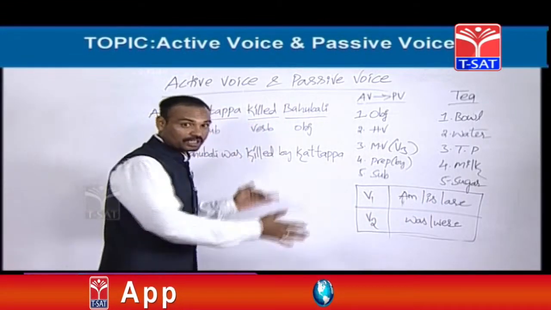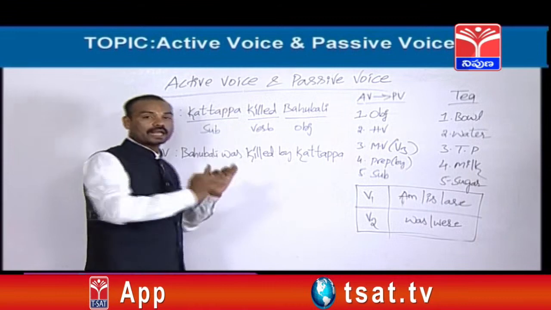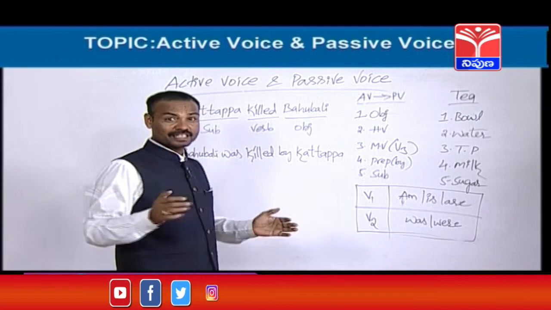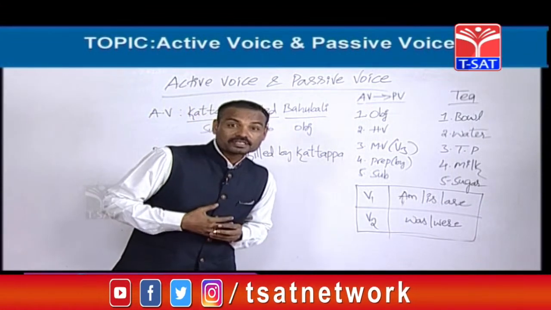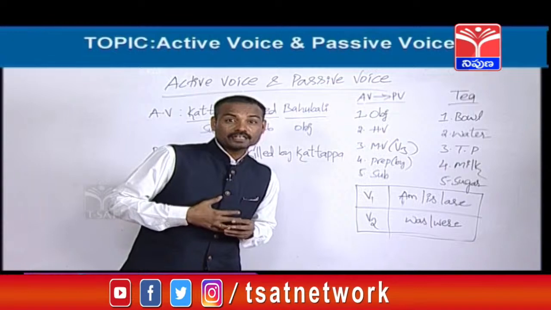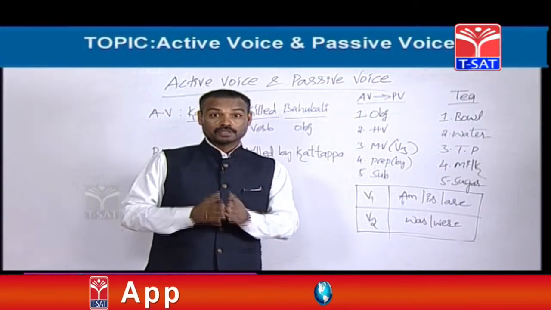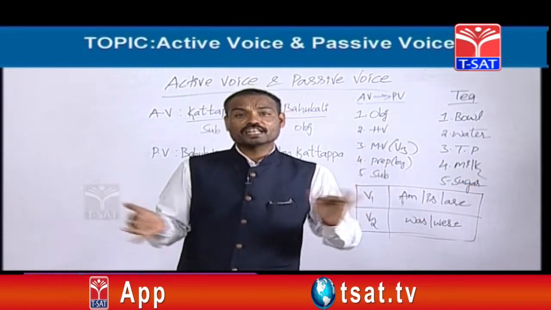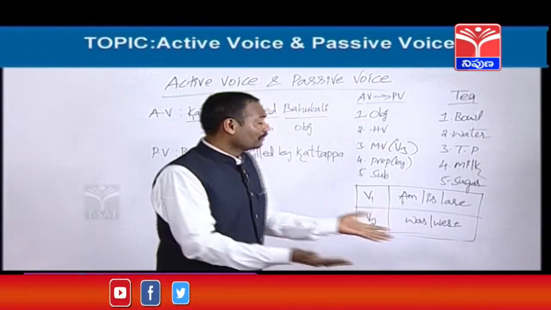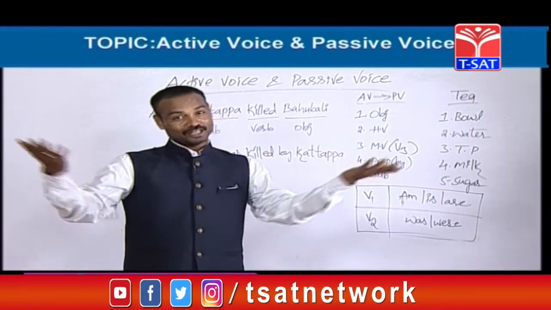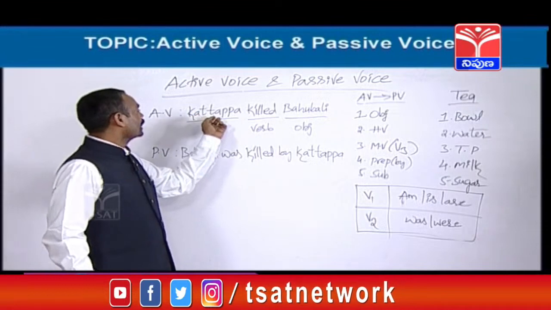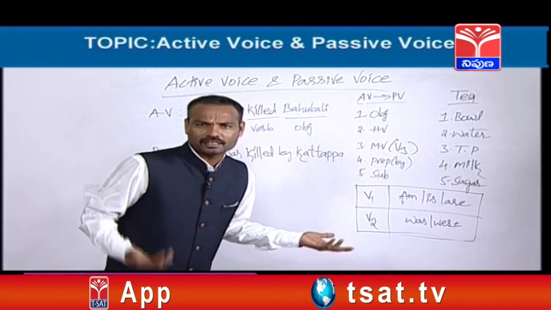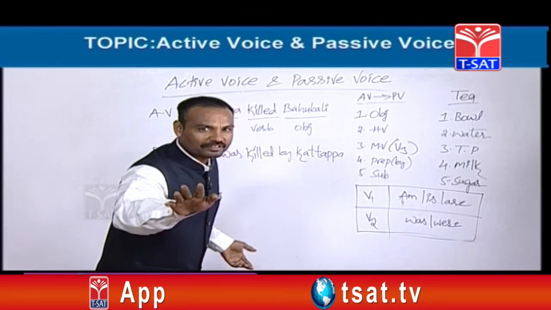Right. Come on, let's come to the topic now. Let's see how to change an active voice into passive voice. I am going to explain with a beautiful example. When you see any grammar book, you will find an international, evergreen example: Rama killed Ravana. Why should we always follow that example? Can't we create one more example? A latest, beautiful and sweet example is, Kattappa killed Bahubali. Instead of Rama killed Ravana, I have taken this example. Any objection? No objection. Good.